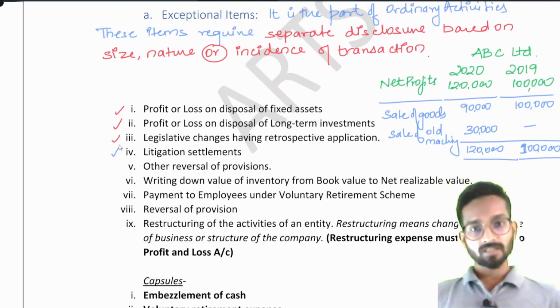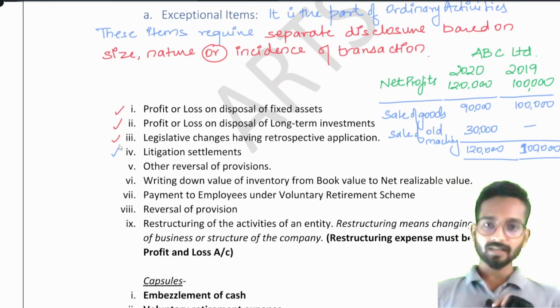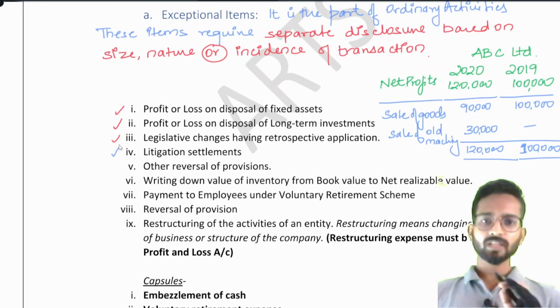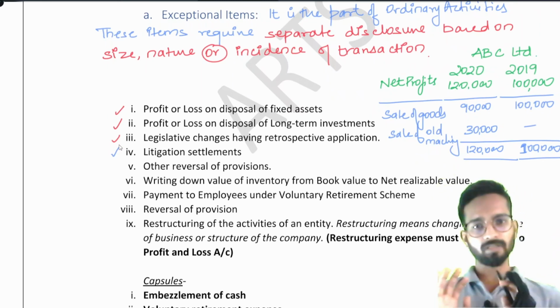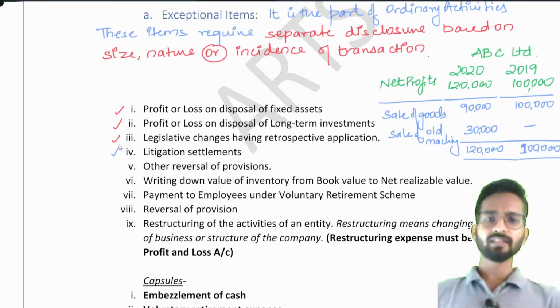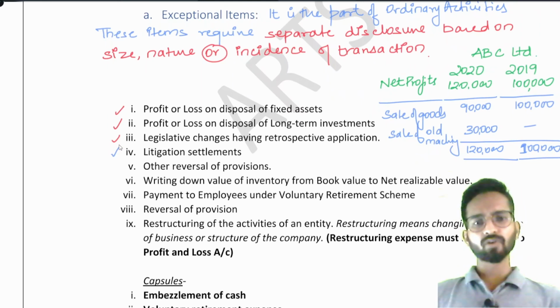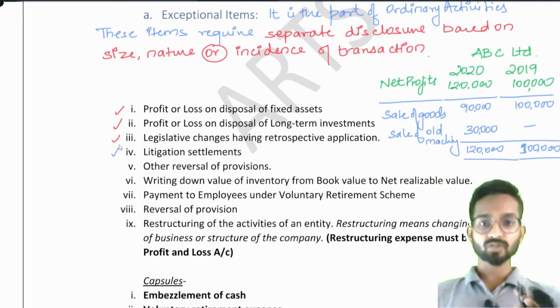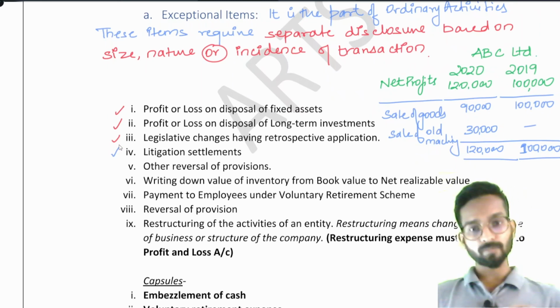As soon as I say this, a student says, sir, don't you think it is illegal because they are settling this out of the court? See, the person who filed the charges against McD, the court everywhere provides this chance that if you both can settle your case, that is fine. If you both are not able to settle, then come to me. Understood? If they both were able to settle, what will McD do now? McD will write in their annual reports that I have paid 2 crore rupees as litigation settlement to this person. Now, this is an exceptional item. It requires a separate disclosure. Remember this, it is valid for each and every point.